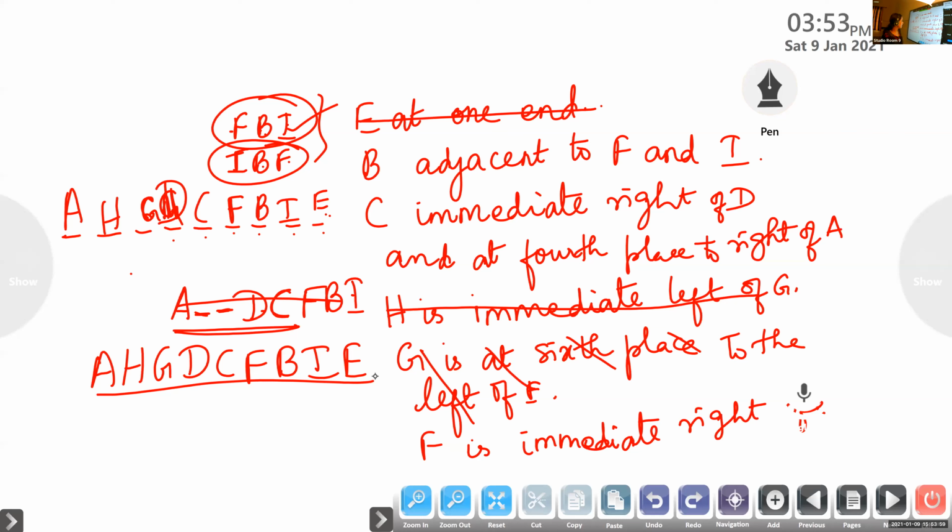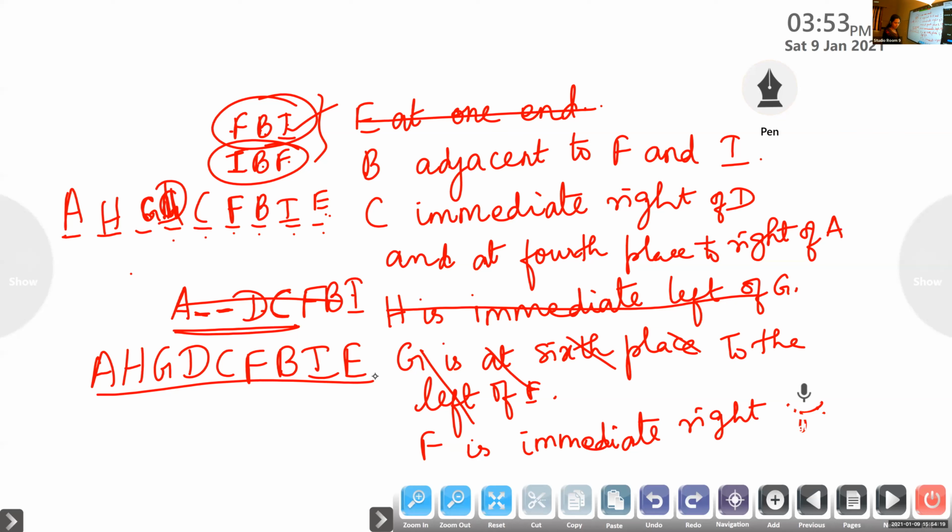How will you give the position of I with respect to G? Sixth place after G. We will not be using the word after. Instead of that, we use the word left or right.